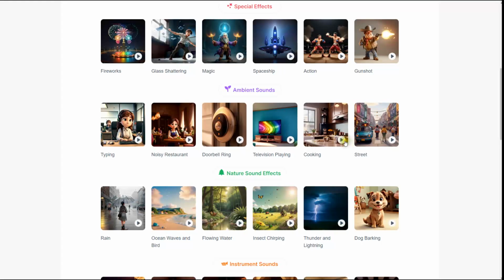Okay, cooking. Yep, that does sound like cooking. Cooking's going on in their street scene.